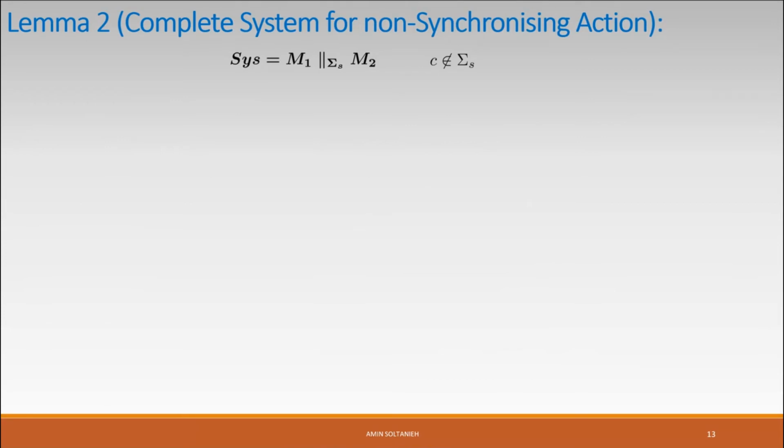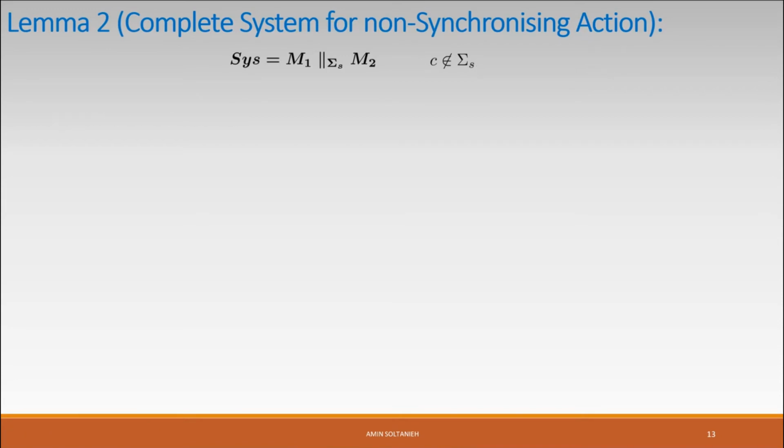Now we talk about non-synchronizing action. We consider exactly the same system, M1 and M2 synchronizing with each other over some actions, and now we assume that C is not a synchronizing action.